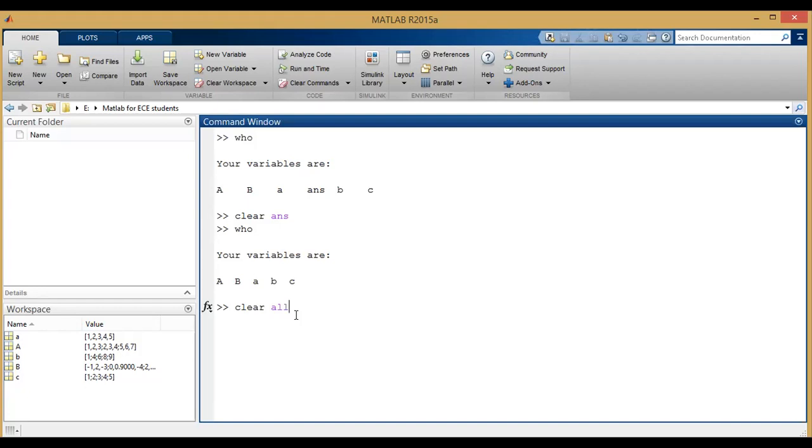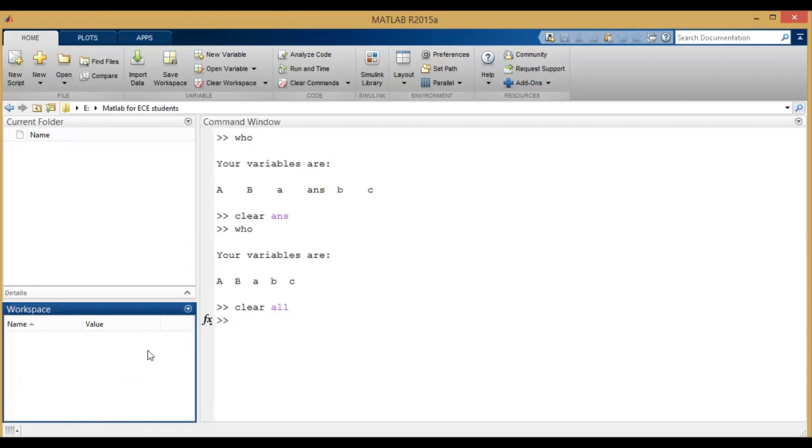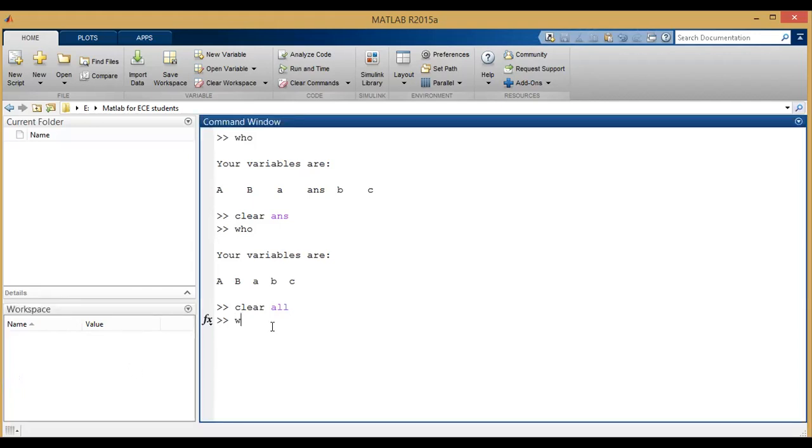Now see the workspace, what variables are present. I am just clicking enter. Now you see that in the workspace, no variables are present. All the variables are cleared. Now type who and check it. Now no variables are present, that is why you will not get any variables in the output. Now we can use CLC to clear the command window. So the command window will be cleared.